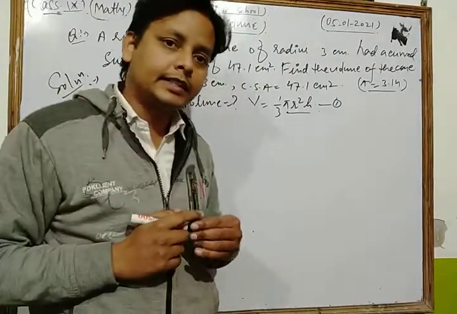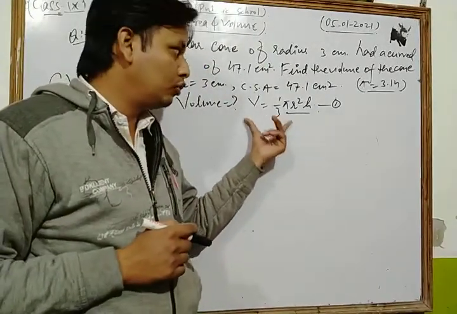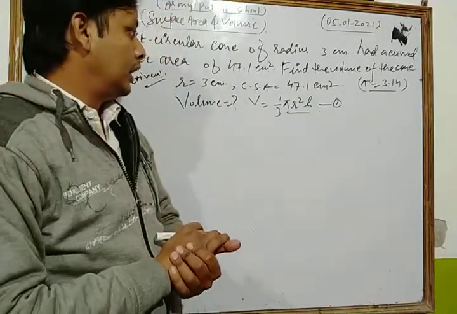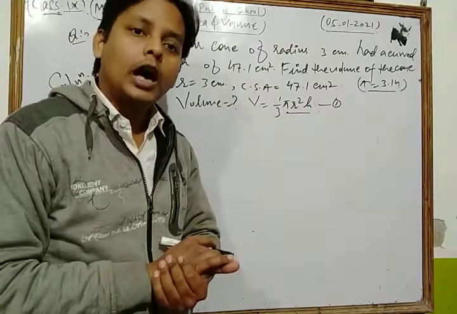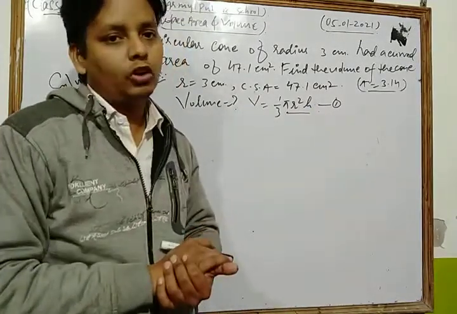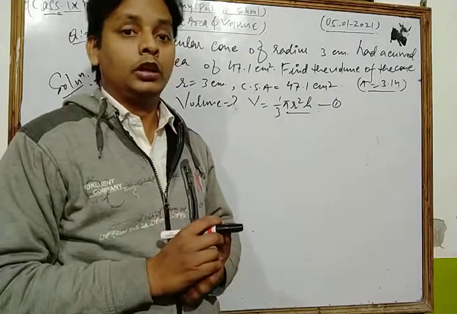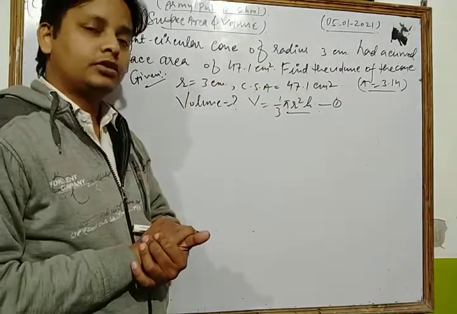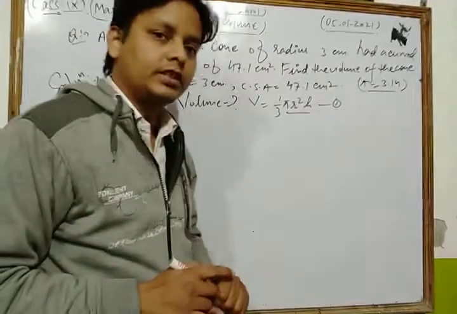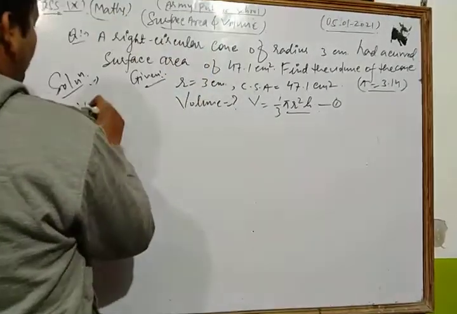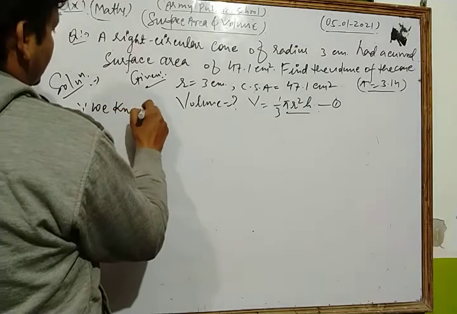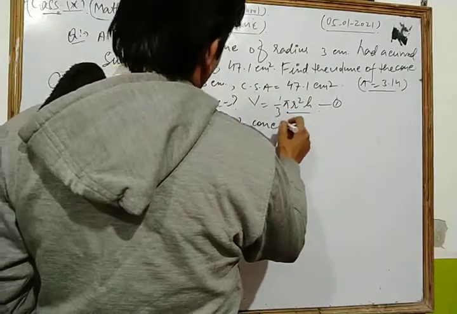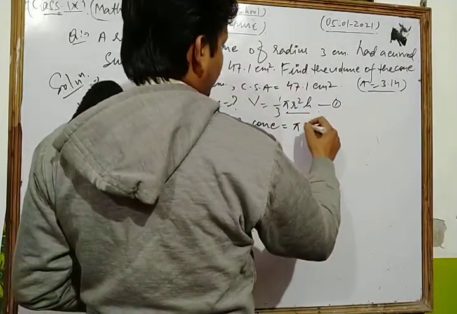So in this way we can say that for finding the volume of the cone, first of all we find the height of the cone. After that we find the volume of the cone. Now, the radius of the cone is already given, and the curved surface area is also given. So first of all we apply the formula for the curved surface area of the cone. Since we know that the curved surface area of cone is pi into r into L.